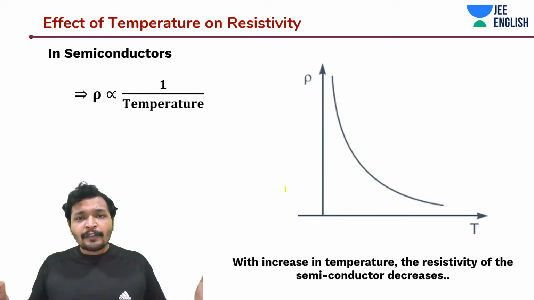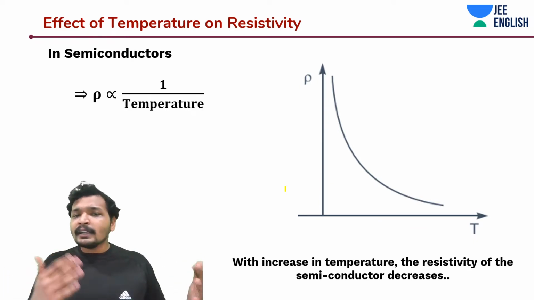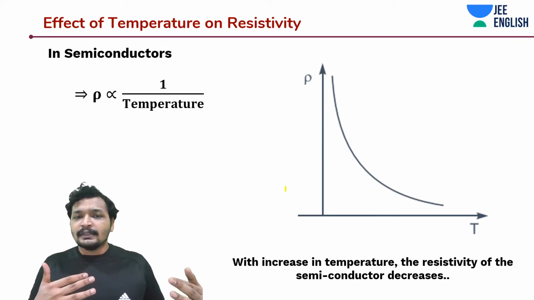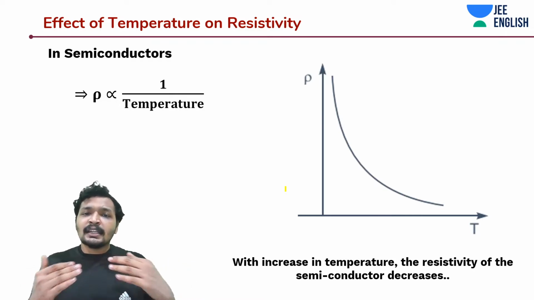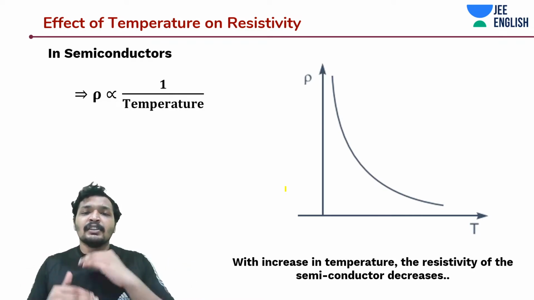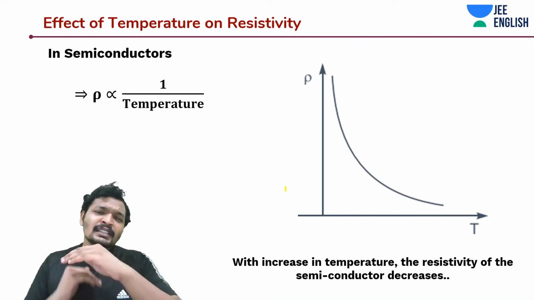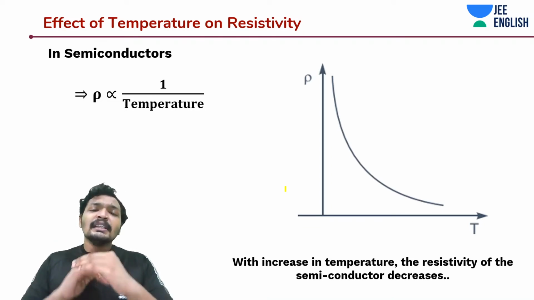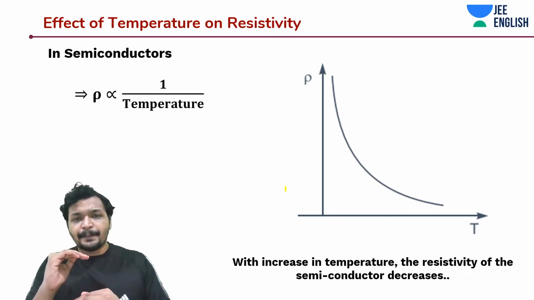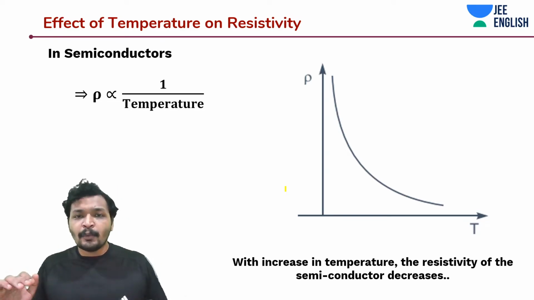So as the number of electrons increases, and there isn't much collision in semiconductors already. The electrons are in a semi-bound state, not in a loosely bound state like in metals. So once you increase the temperature, these electrons get to the conduction band and are able to conduct more efficiently.